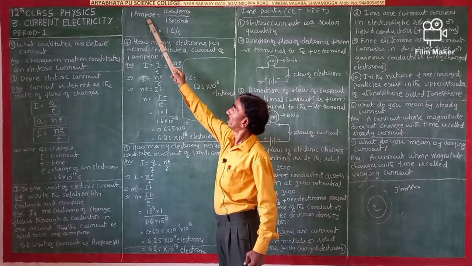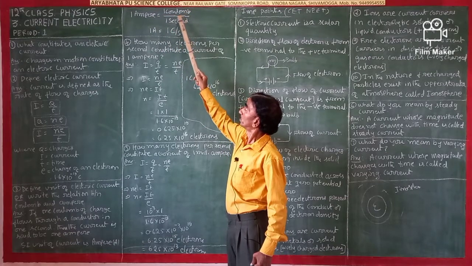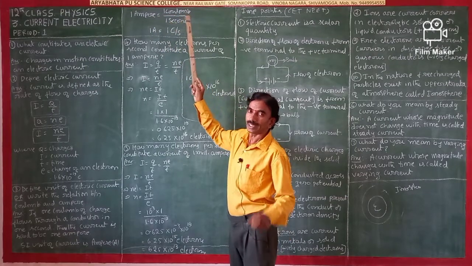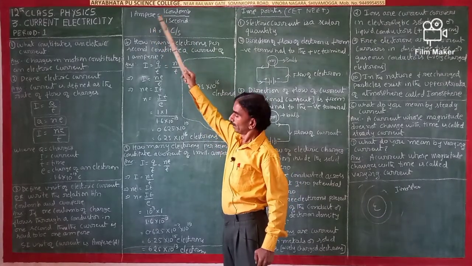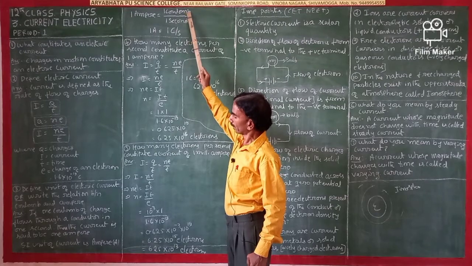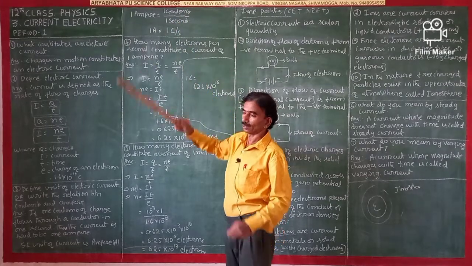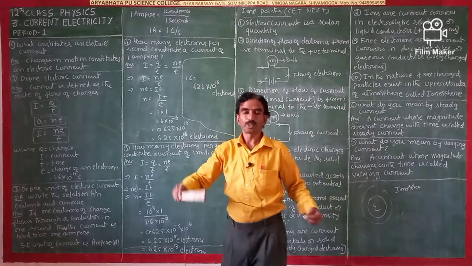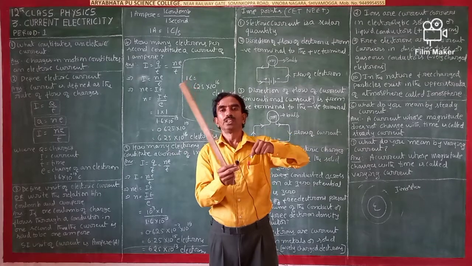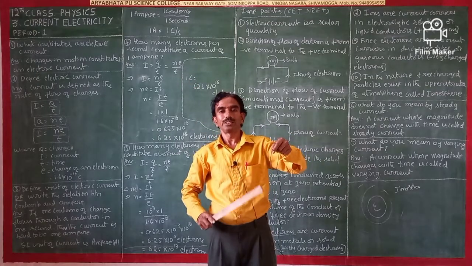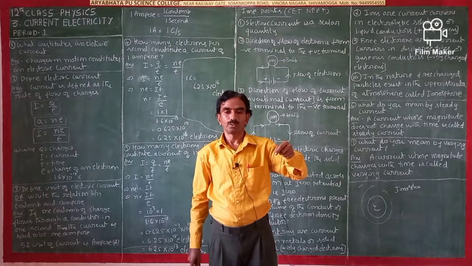Current is said to be 1 ampere if 1 coulomb of charges flows through a conductor in 1 second. Suppose this is a conductor, a conducting wire. If 1 coulomb of charges flows in this wire in 1 second, then it is 1 ampere.